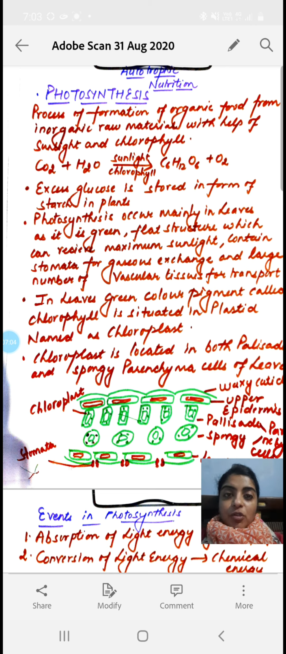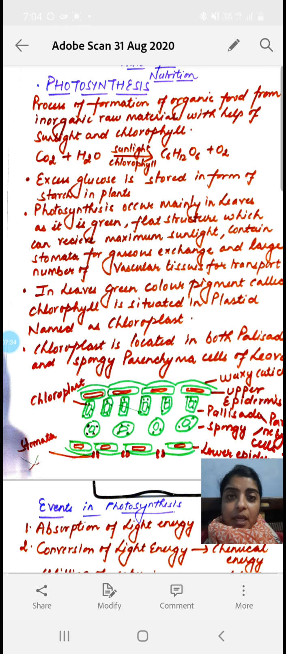Now, the process of formation of organic food from inorganic raw materials. Organic food means that it should contain carbon, hydrogen, oxygen, etc. And inorganic raw materials means all the gases we can talk about, all the elements we have, they are inorganic raw materials. So when plants use inorganic raw materials to make their own food in the presence of sunlight and chlorophyll, that process is called photosynthesis.